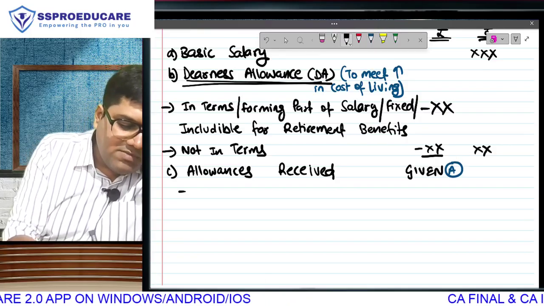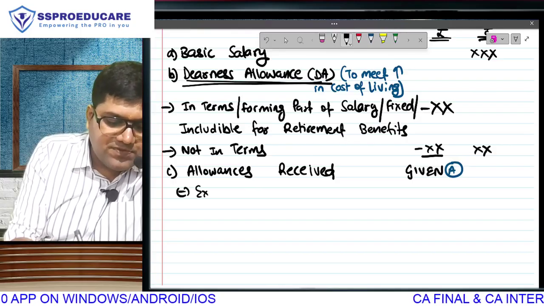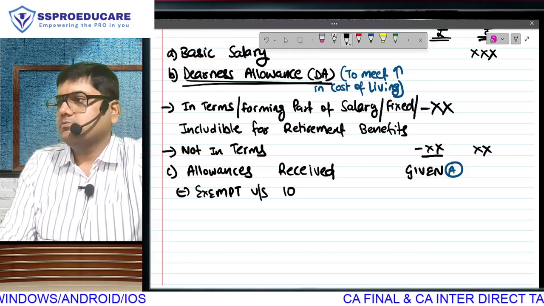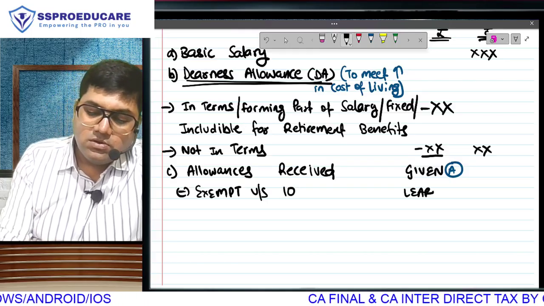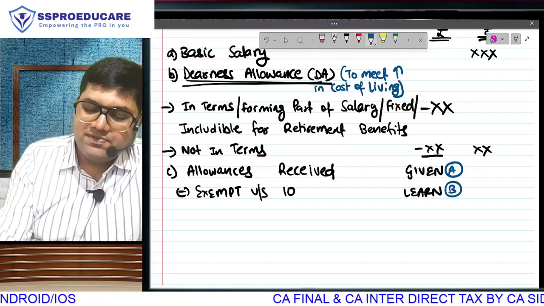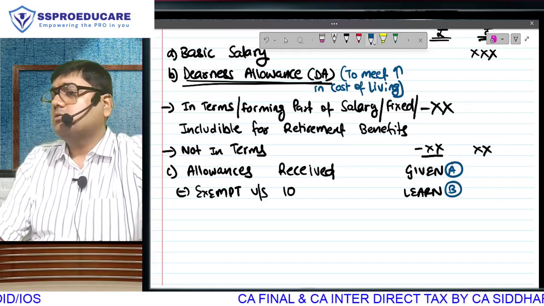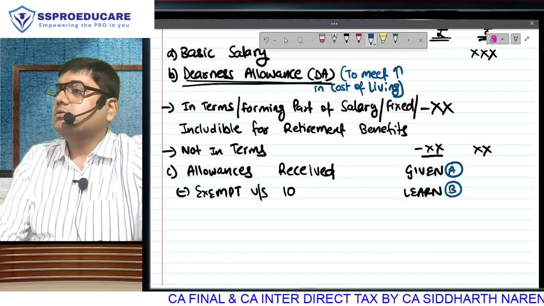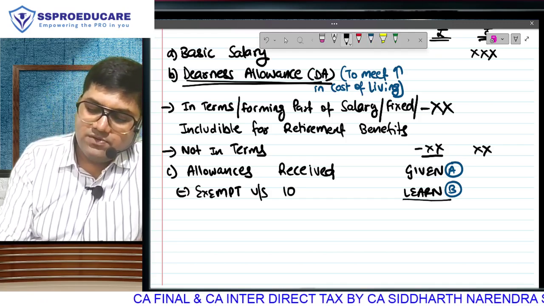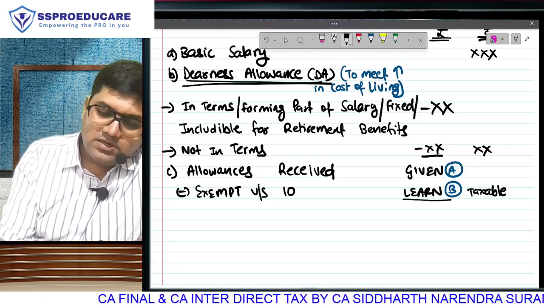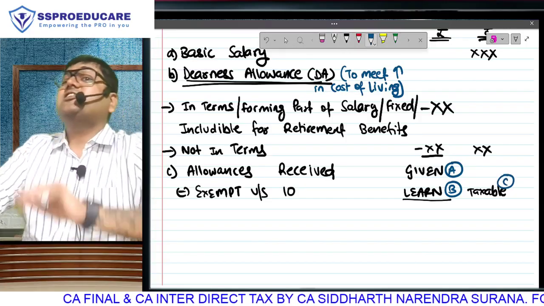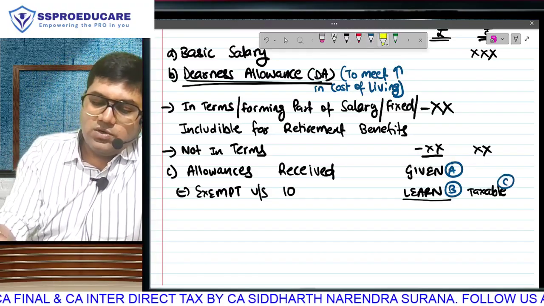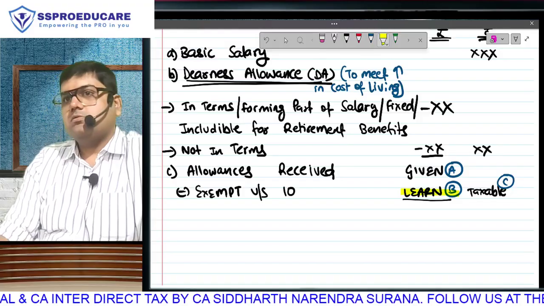Amount A. From the amount so received, there is going to be some amount which will be exempt under section 10, which we will have to learn, because under allowances we will learn how to calculate the amount which is exempt. So after doing this, we will get the amount which is taxable. Get this clear in your head. We are interested in C, but the question will give us A. So we have to learn how to calculate B. Clear?